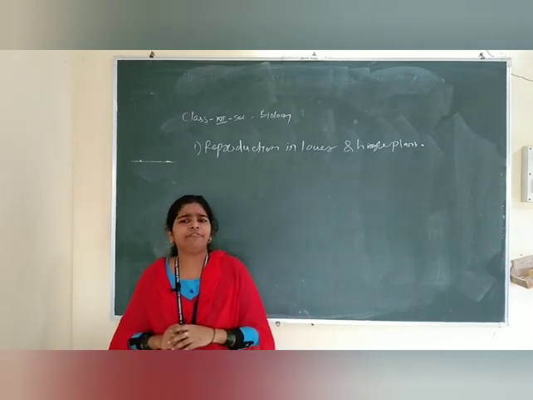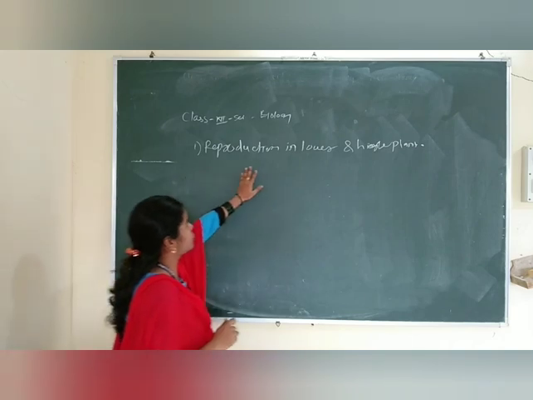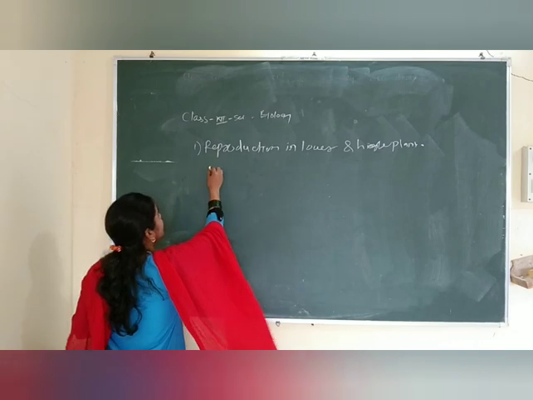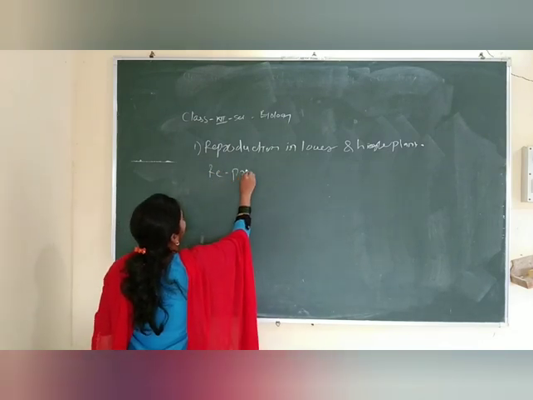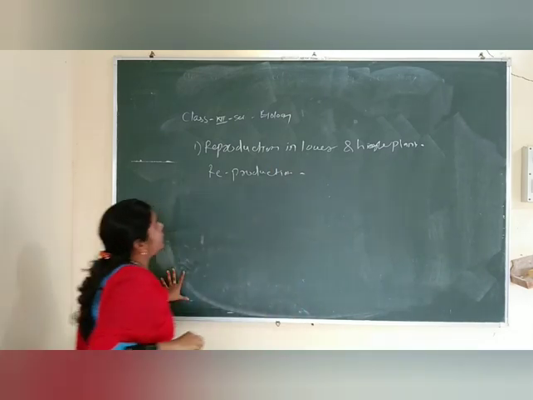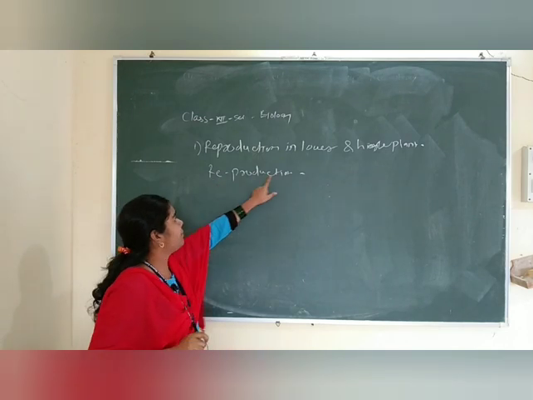Before starting, friends, tell me what is meant by reproduction. I know you know the definition of reproduction. Here, re and production. It's a very simple method to keep the definition of reproduction in our mind: re and production.